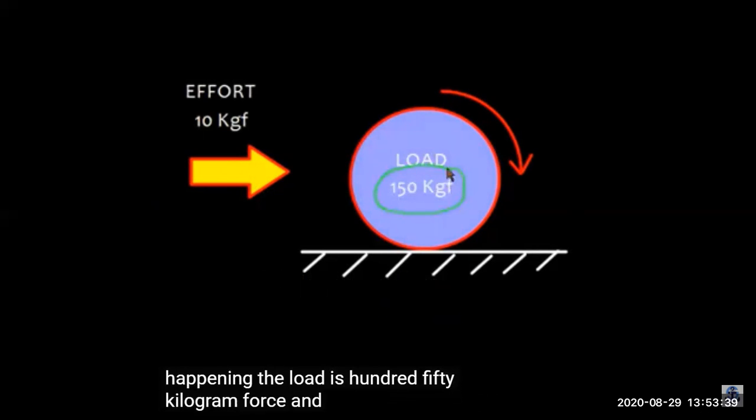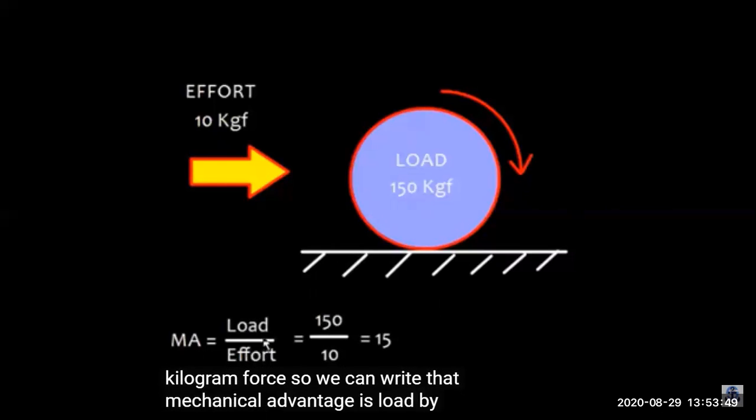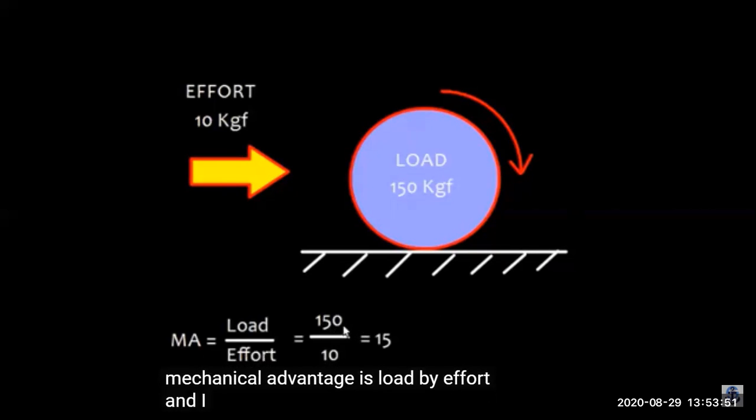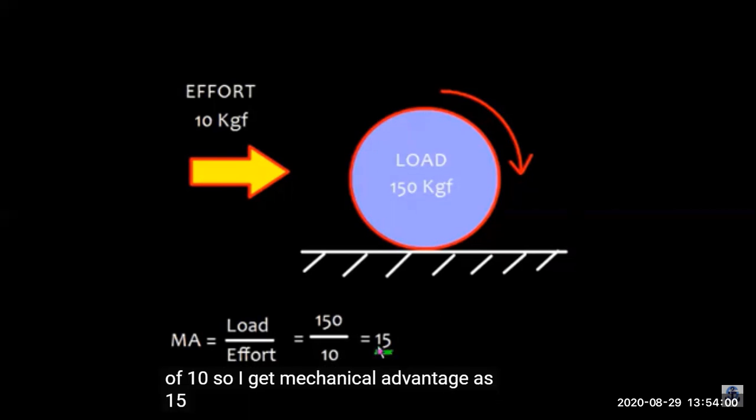Now let's see an example of this. We have a load of 150 kilograms force, and we are putting 10 kilogram force. So mechanical advantage is load 150 upon effort 10. So we have 15 times the mechanical advantage. So mechanical advantage is 15.